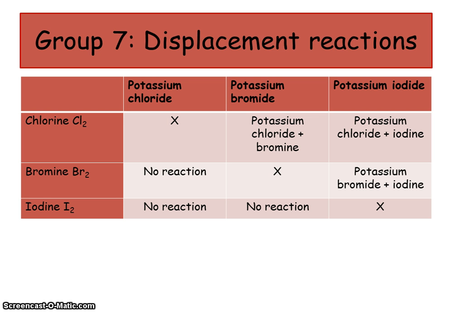If you had that and you put chlorine in, the chlorine would push the iodide out of the way, so it would become iodine again because it's on its own, and it would become potassium chloride. Okay, so just remember, the further up the group 7, the more reactive it is.